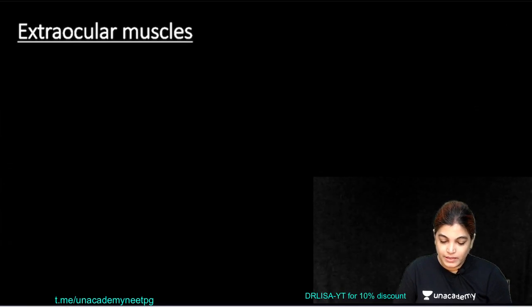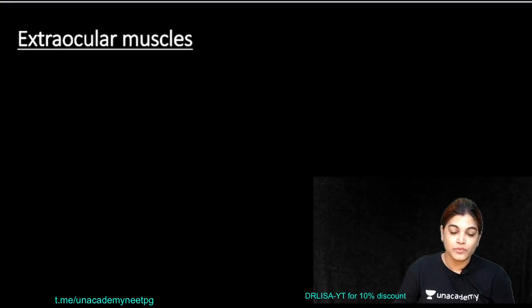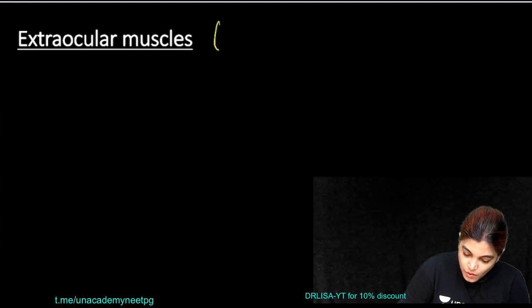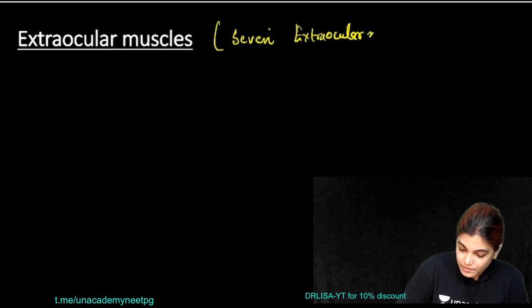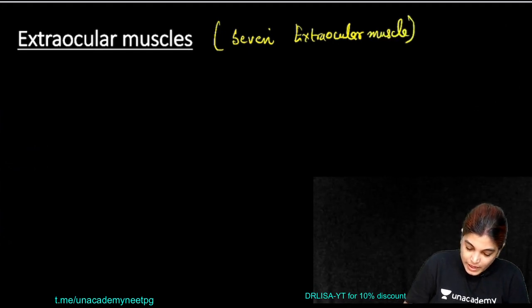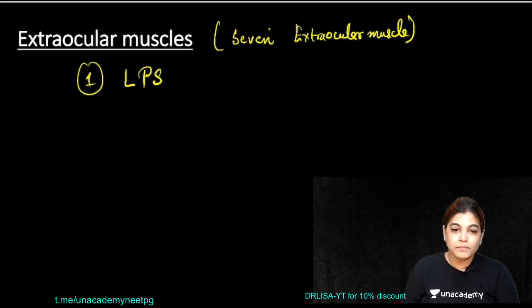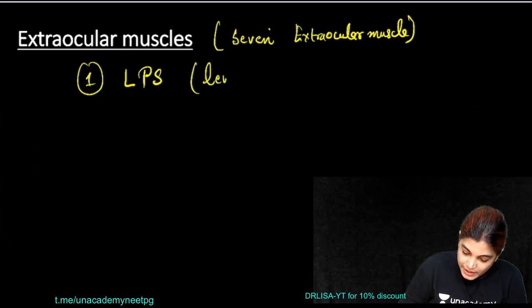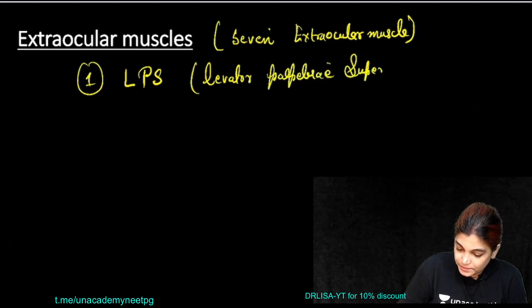Okay, so let me first write the list of all extraocular muscles. So please write down the list of extraocular muscles. As I told you, there are 7 extraocular muscles. So write down the list. The muscles are the following: LPS, that is levator palpebrae superioris,